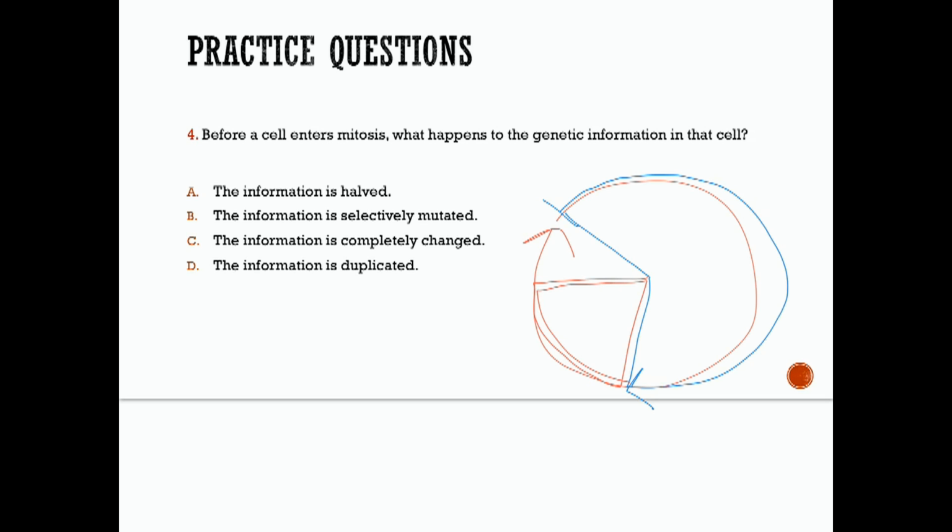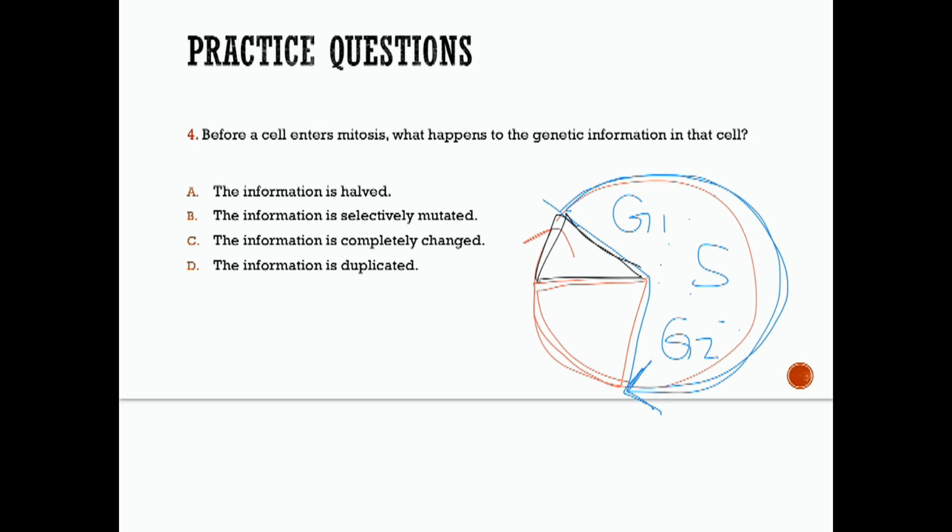And then lastly, it's going to pinch into two in cytokinesis. So this long phase is called interphase, remember, of the cell cycle. There were actually three different parts of interphase: the G1 phase, the S phase, and the G2 phase.